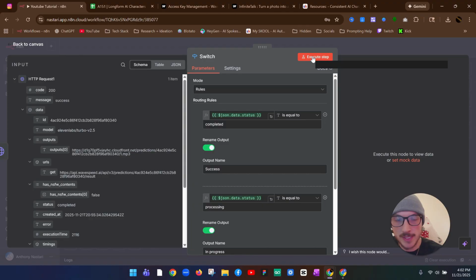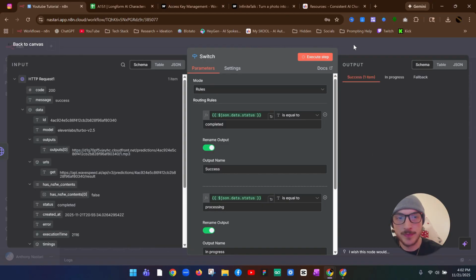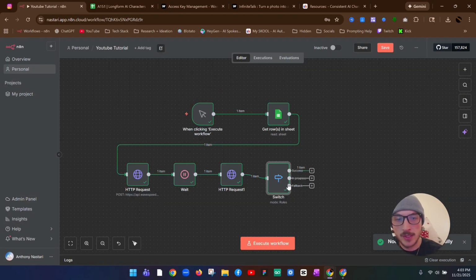And that looks good, so let's execute the step. And it was a success. So now what we can do is, if it's in progress, we can drag it right back over to this wait node. That way if it's not done processing, it'll simply go back, wait a little bit longer, and then once it finally is complete, it will pass that information along.